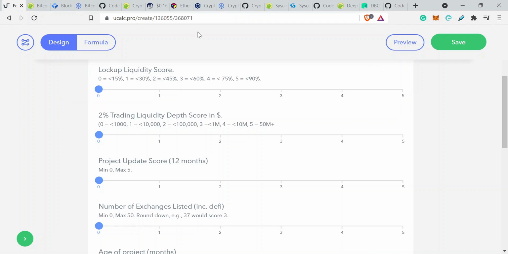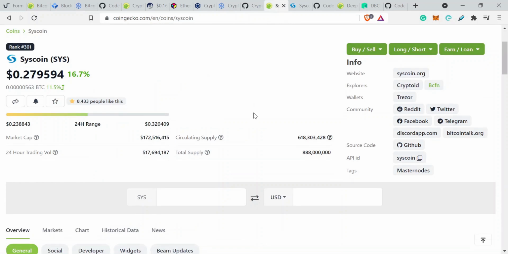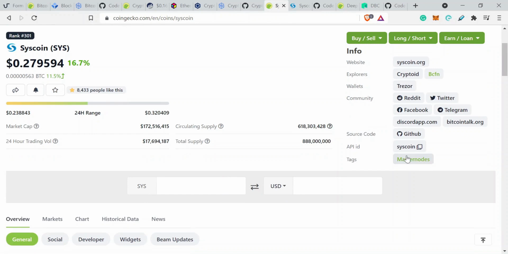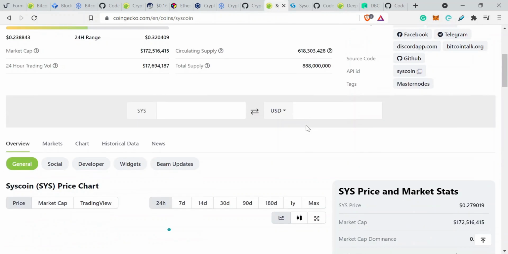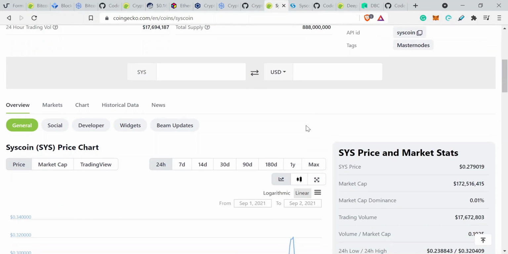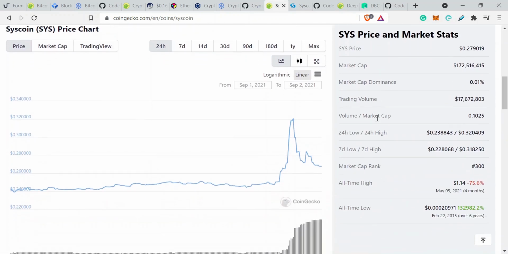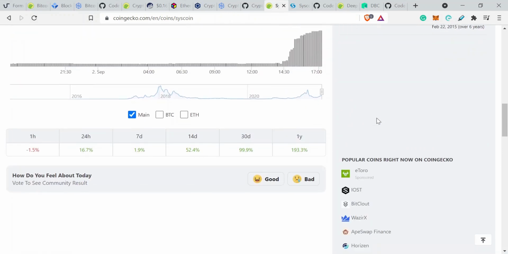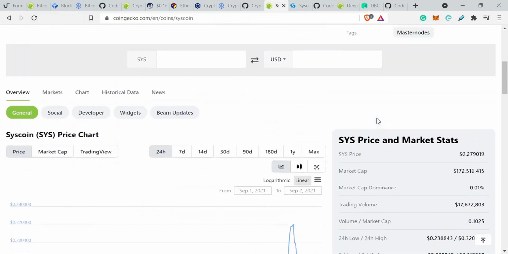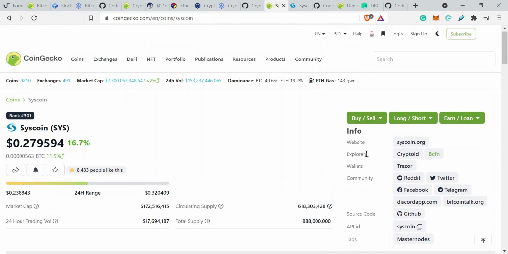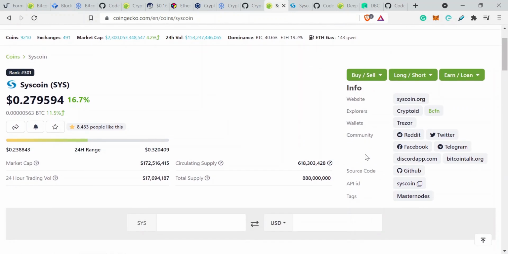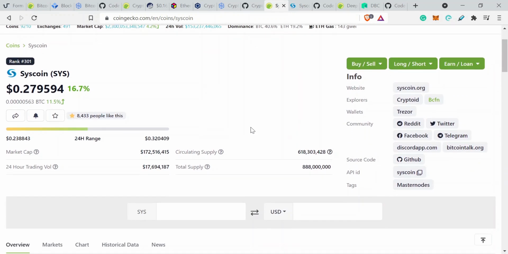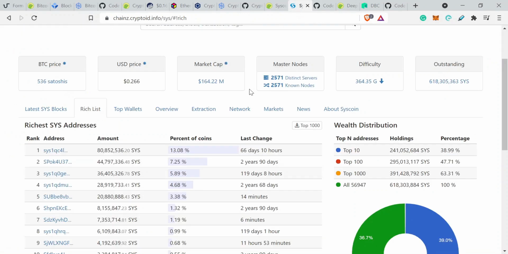Lockup liquidity score. Syscoin does use a masternode system where there are masternodes locked up with 100,000 Syscoin each. So you're able to lock up Syscoin for an undetermined period in order to earn rewards. In order to find out the amount of Syscoin that's locked up, you're going to have to use a Syscoin Explorer.